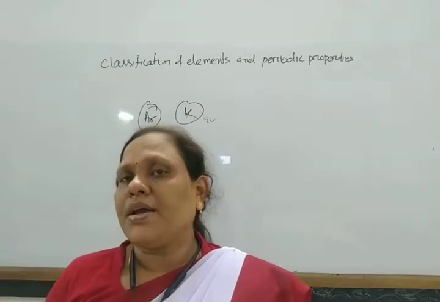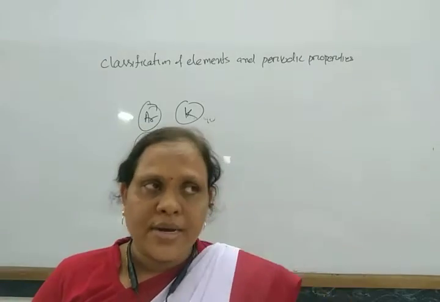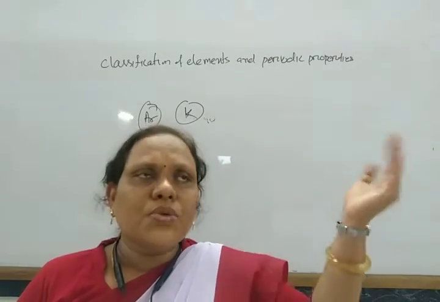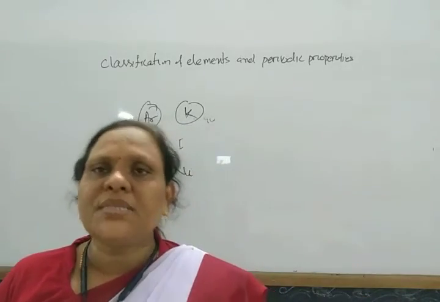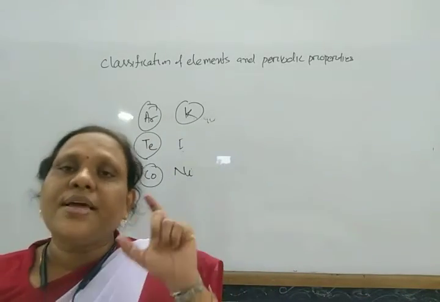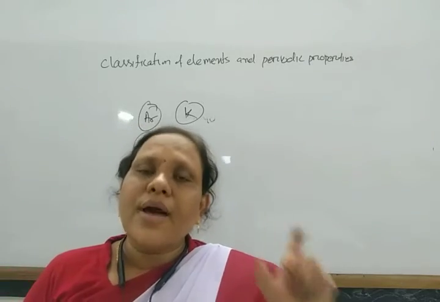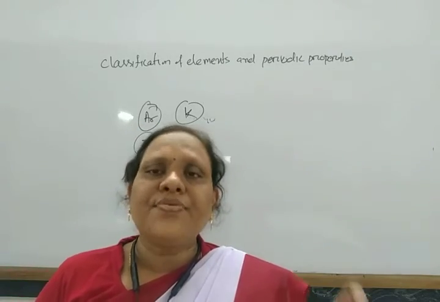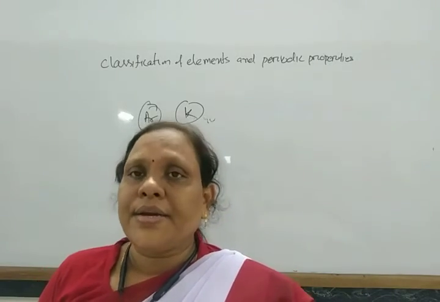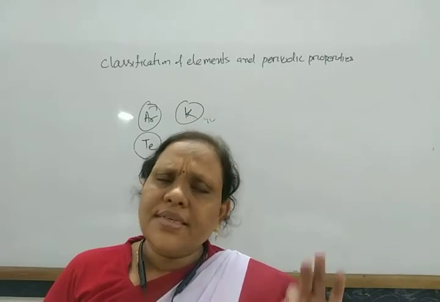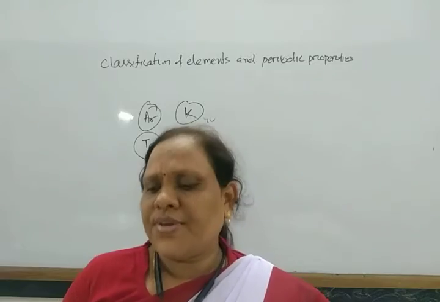For example, in group 1, sodium, potassium, etc. are present, so why do they have similar properties? That cannot be explained when elements are arranged by atomic masses. So it requires some modification.